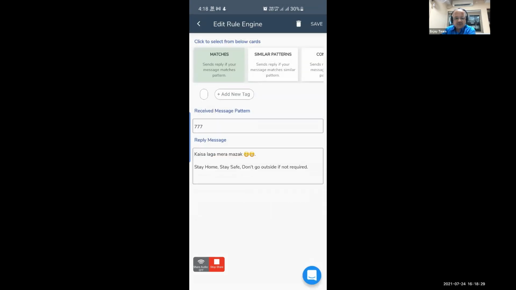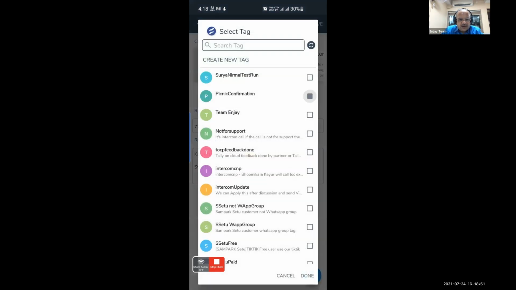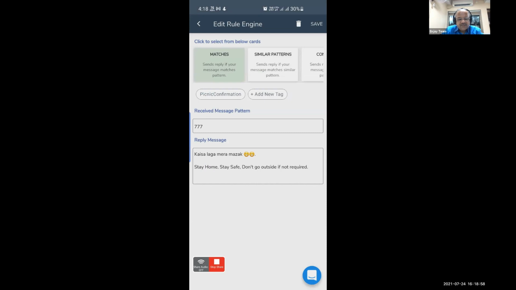So there are this many components. If we receive 777, then what should we reply? So we have written "Kaisa laga mera majak, stay home, stay safe." And we need to also decide which tag should be applied when people respond to this. So here's how we will select that tag. We'll click on add new tag, and we have created one tag called picnic confirmation. So we'll select that, and now we are ready to shoot this campaign.